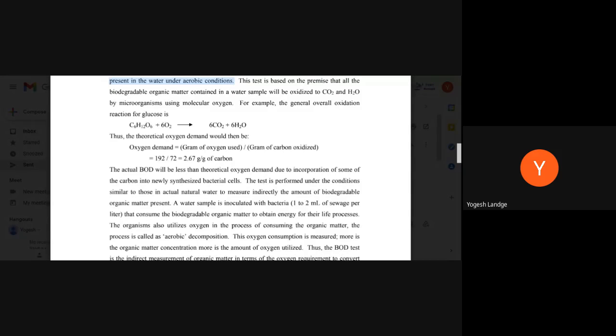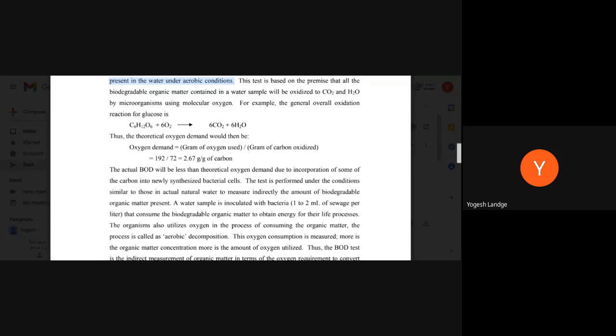Initially the growth rate is very high, the decomposition rate is very high, but after some time the food is vanished, it is not available in that quantity, and whatever microorganisms have grown are becoming dead because of the unavailability of food, because the life cycle is over. So because of that, new cells are also formed and they decay, and that's why the actual BOD is always less than the theoretical BOD.